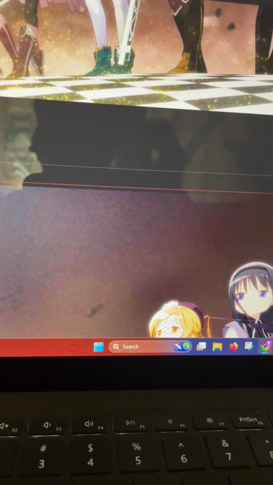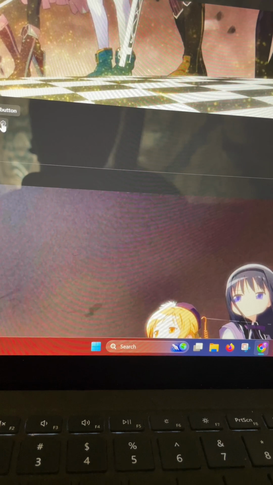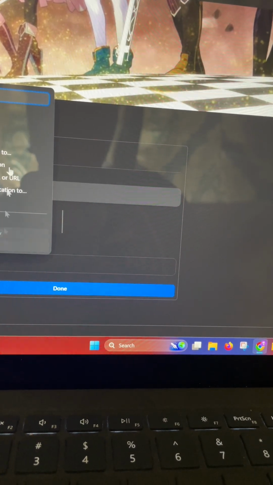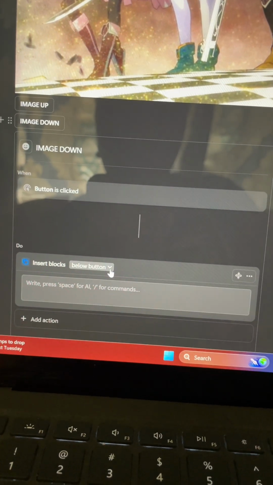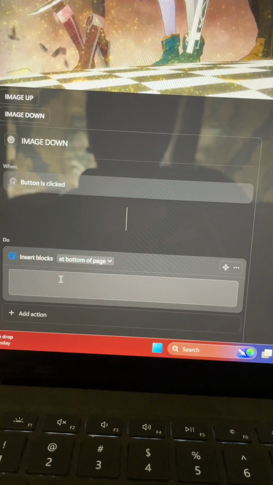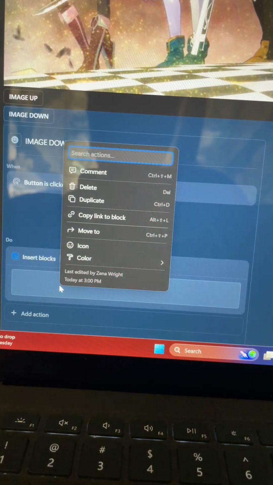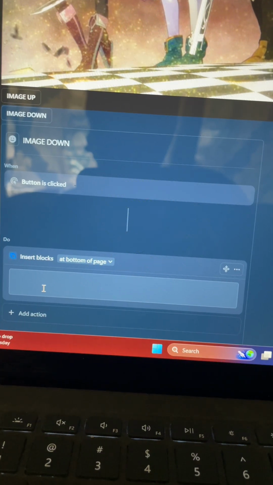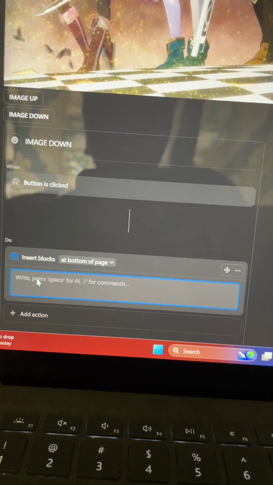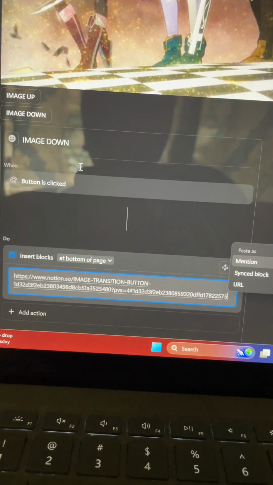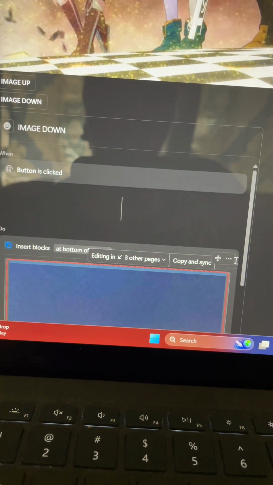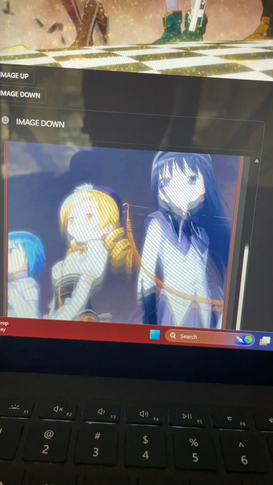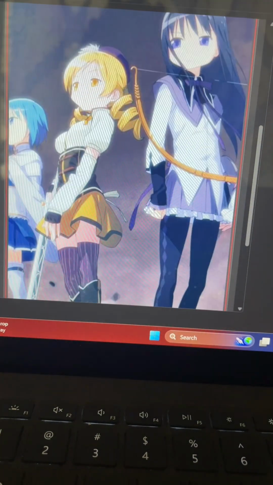And then now if we wanted the image to be at the bottom of the page, we will go back, we will click insert blocks, but this time we will click it as bottom of the page, and all we did, like before, we're going to paste our URL inside of the block, and we're going to click sync block, because when we click sync block, it syncs the image that we took along with the action.